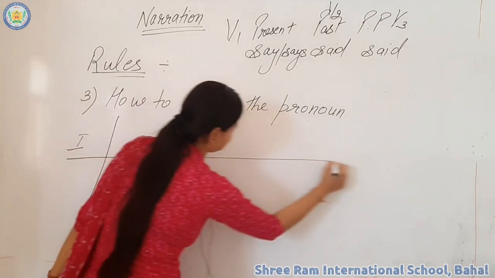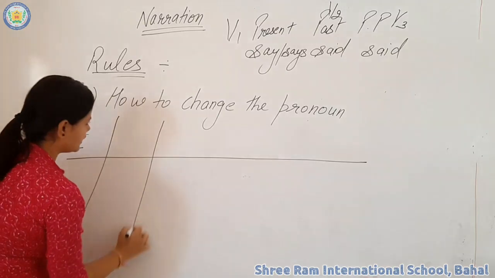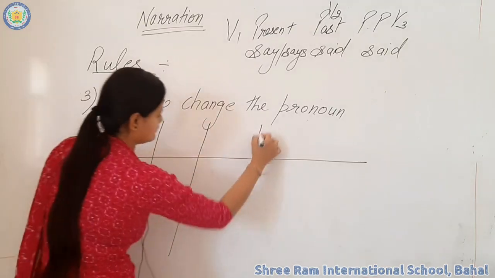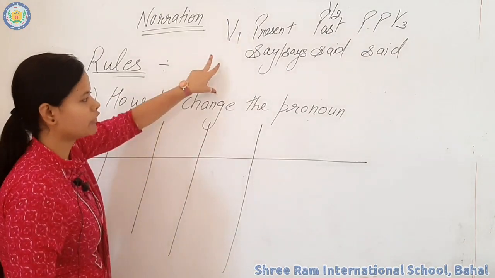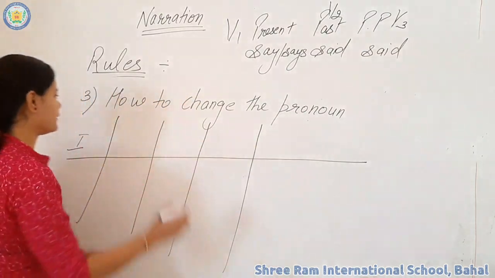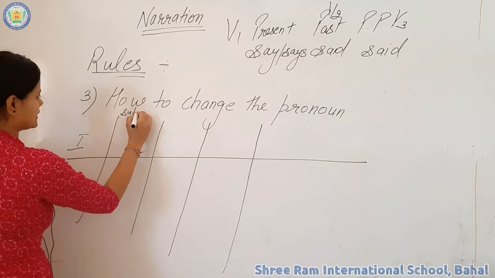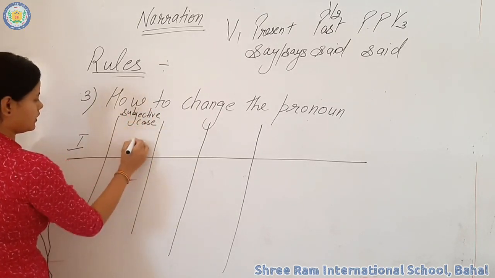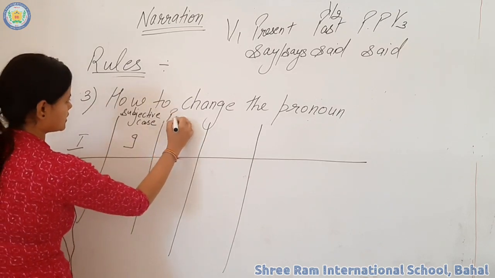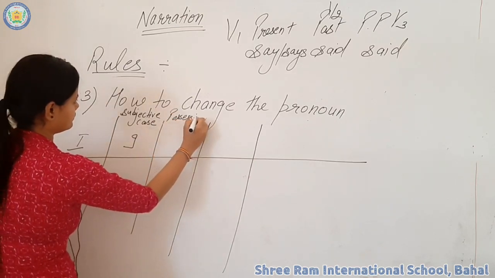As you all know, there are different cases. We will use here only three cases, because for narration we need only three cases. So first one is the subjective case. This is your possessive adjective.